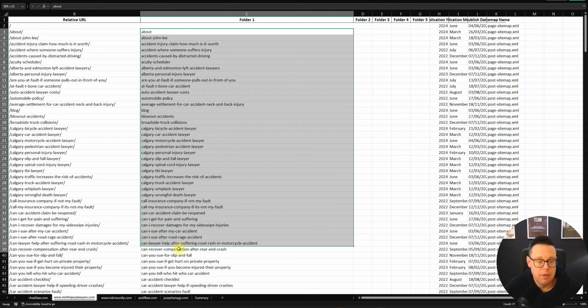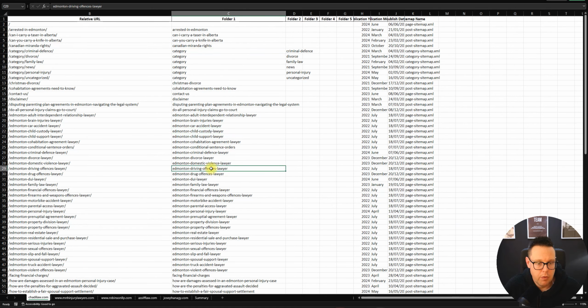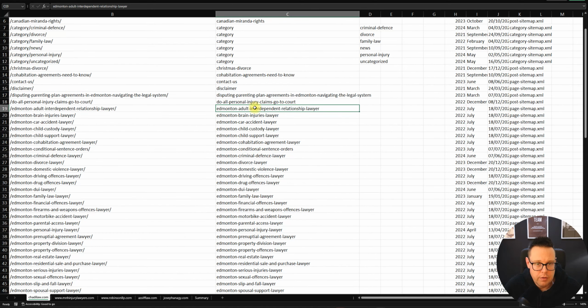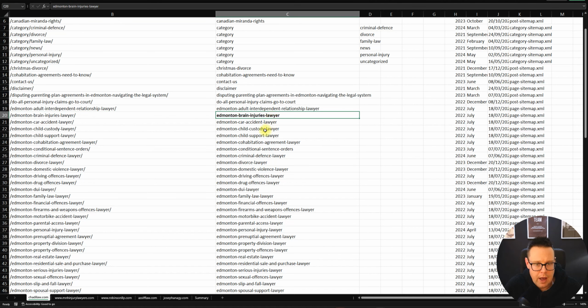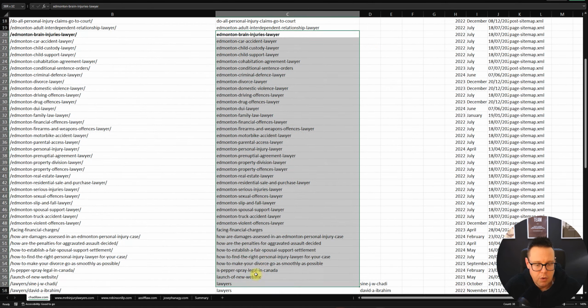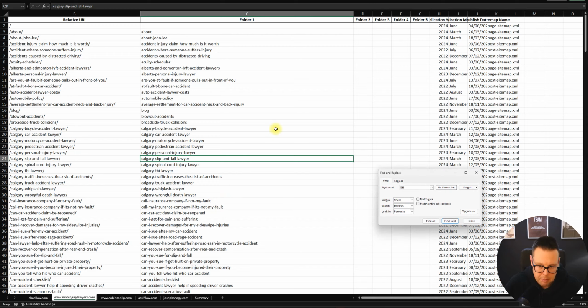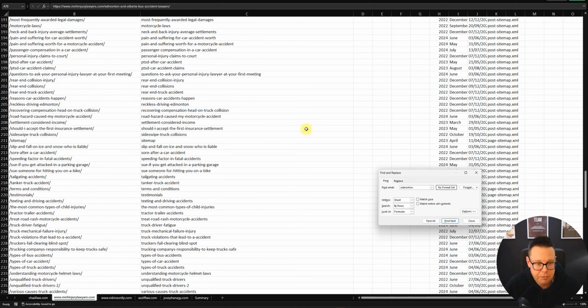which is a scraping of the competitor sitemaps. So we can see here Chatty Law was the number one ranking website, and we can now see the folders on their website. They have a URL called Edmonton Brain Injuries, and then under that they have a folder Edmonton Brain Injury Lawyer. So you can see they have a real focus on Edmonton, and out of the competitors that we're looking at here, they have by far the most pages just on Edmonton.